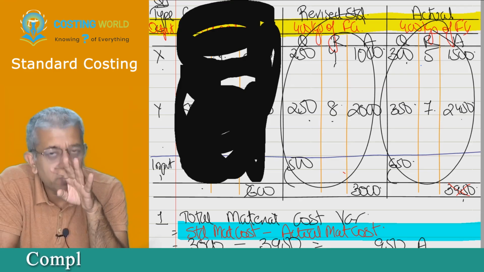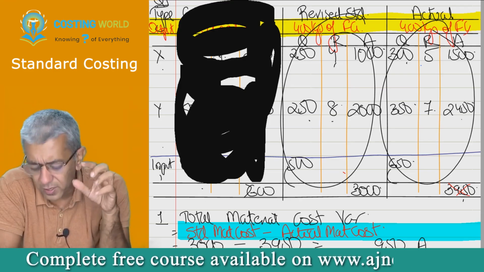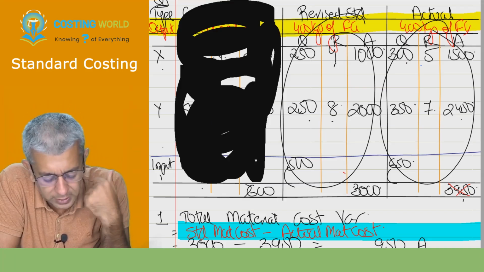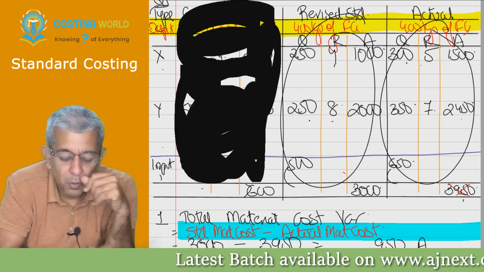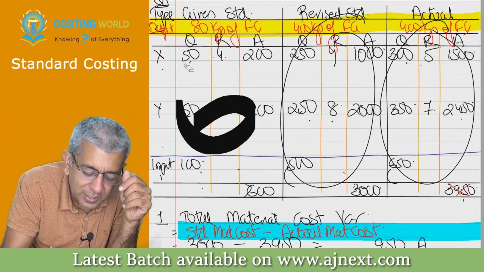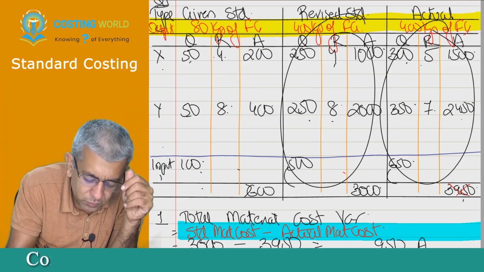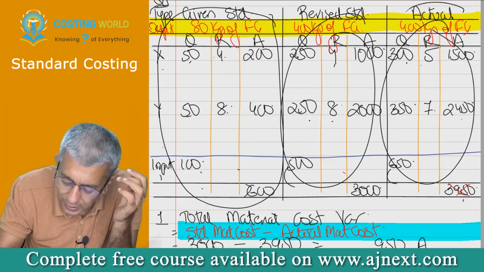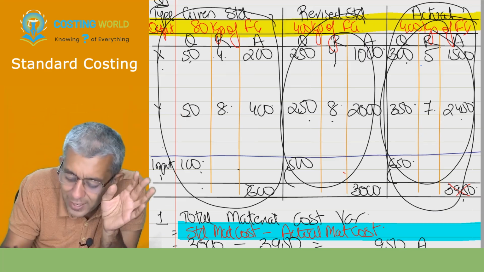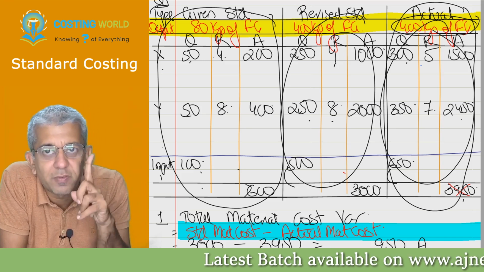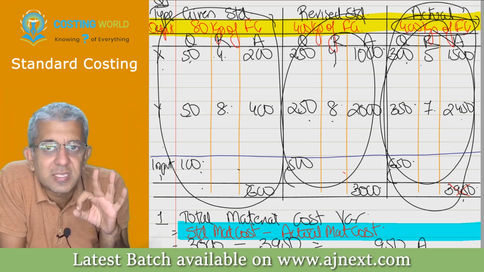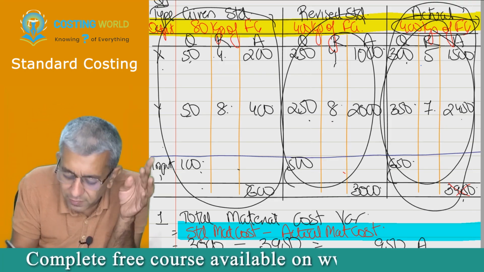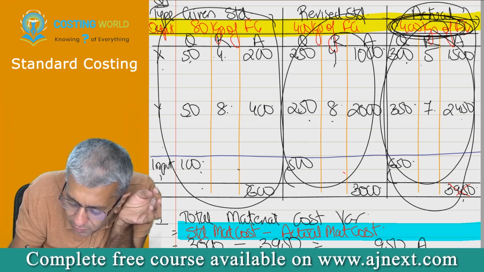Whatever we have done today, I'll require some kind of a summary for that, not for any reason, just because it is on record. Listen. Whatever standard data they give you, put that in this form under the head of given standard. Then write down actual data, write down actual output. You all do understand, revised standard is always made for actual output. Yes, revised standard is always made for actual output.